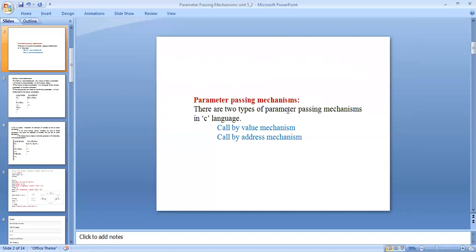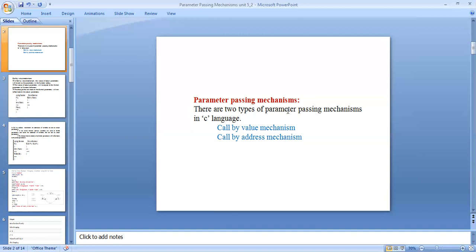Note that actual parameters are the arguments used in the function call only, and formal parameters are the arguments used in the function definition only. Call by address, or call by reference, is also called bidirectional communication.